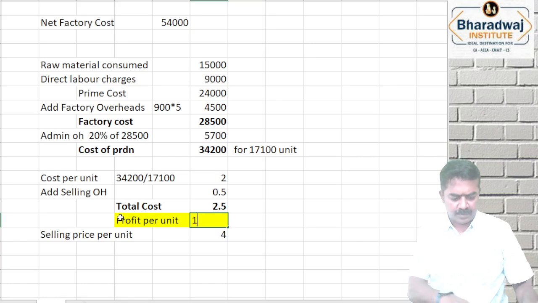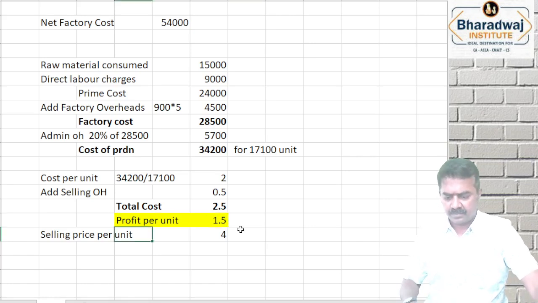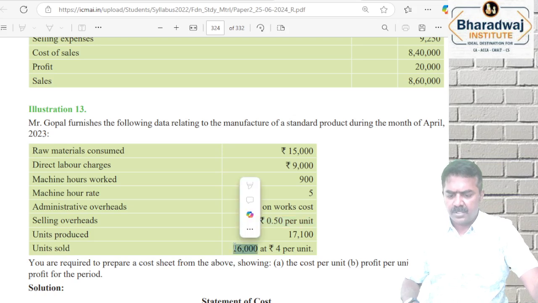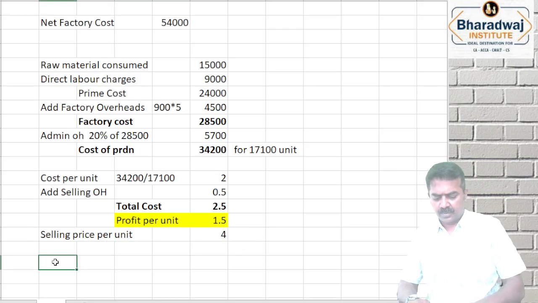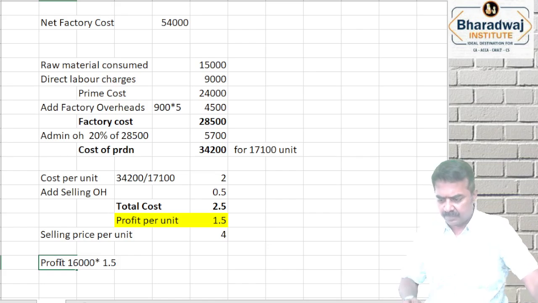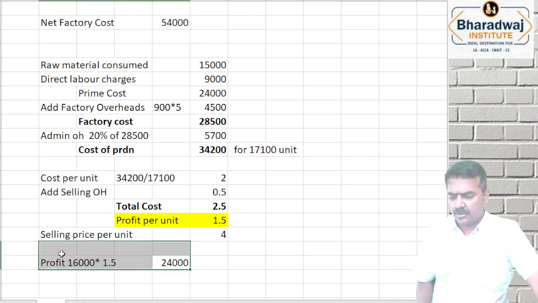1.5 is the profit per unit. It's a balancing figure. Then how many units have you sold? 16,000 units. So the profit is 16,000 units into 1.5. This is the profit earned. 24,000 is the profit earned.